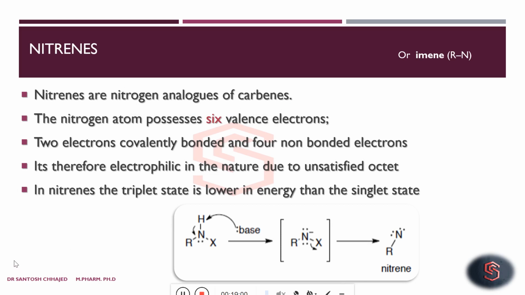The nitrogen atom in this case possesses 6 valence electrons, 2 electrons covalently bonded and 4 non-bonded. It is therefore electrophilic in nature due to an incomplete or unsatisfied octet. In nitrenes, the triplet state is lower in energy than the singlet state. Like in the case of carbene, there are also singlet and triplet states in the case of nitrene as well.